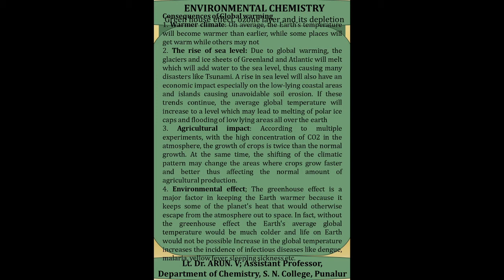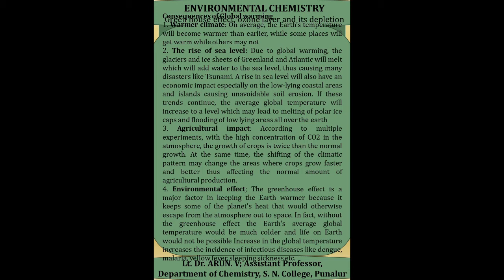The fourth consequence is the environmental effect. The major one is the greenhouse effect. It is the major factor keeping the earth warmer because it keeps some of the planet's heat to maintain a constant temperature.